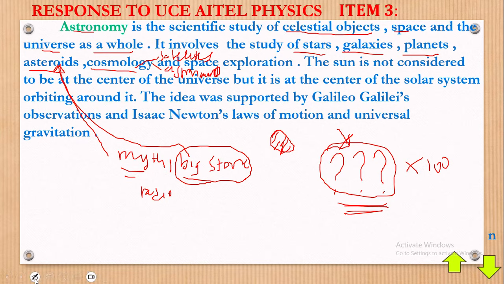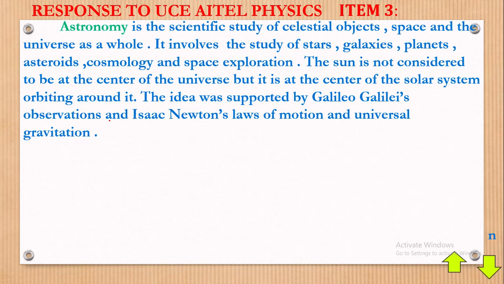Okay, I think we proceed now. Space, cosmology and space exploration, of course, that's what astronomy talks about. The sun is not considered to be at the center of the universe. Yeah, I talked about that. The sun is not at the center of the universe, but it is at the center of the solar system. Please, I've shown you what a solar system is.